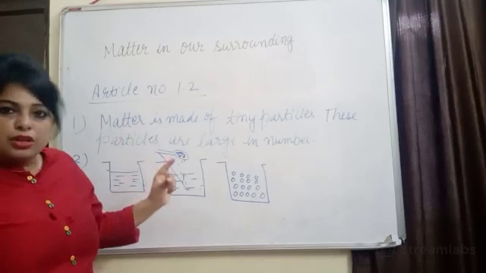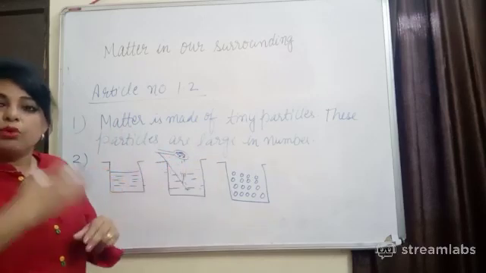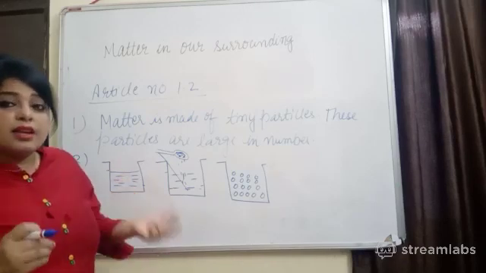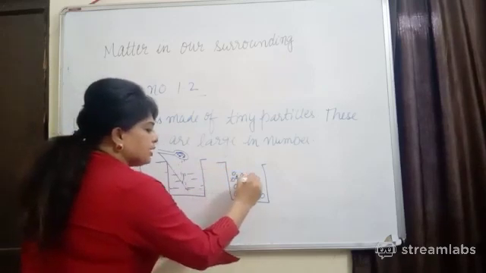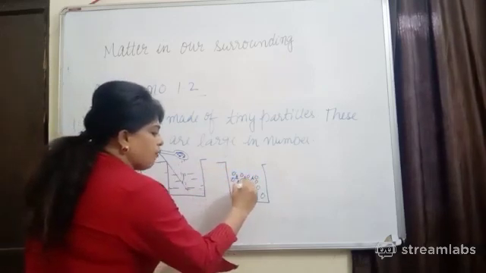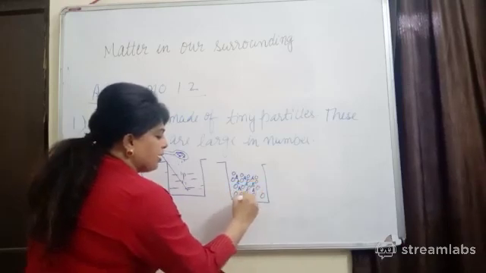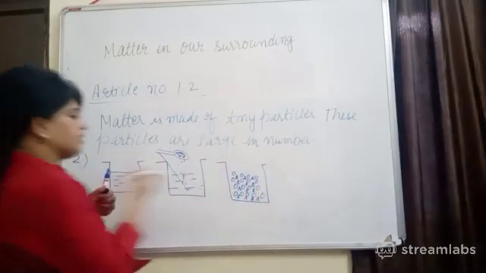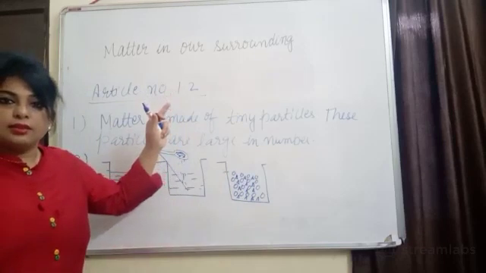When we dissolve sugar in water, these sugar particles will break down into more tiny particles, and these particles are very small in size, so they will occupy the spaces which are present in the water, and as a result this level will remain here. It will not rise.